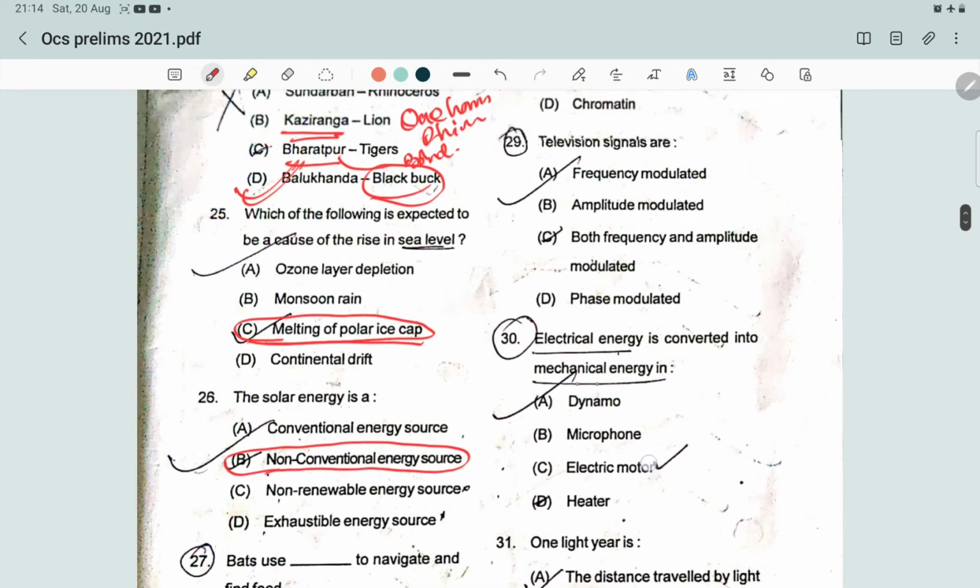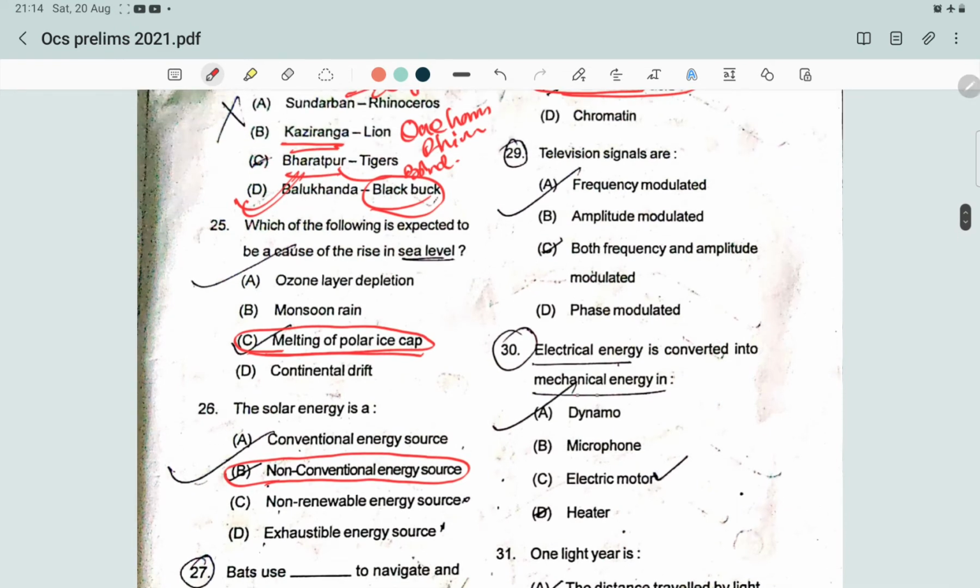Next question: television signals are which of the following? The correct answer will be both frequency and amplitude modulated, because during television transmission, frequency modulation is used for audio transmission, and amplitude modulation is used for picture transmission. Hence the television signals are both frequency and amplitude modulated.